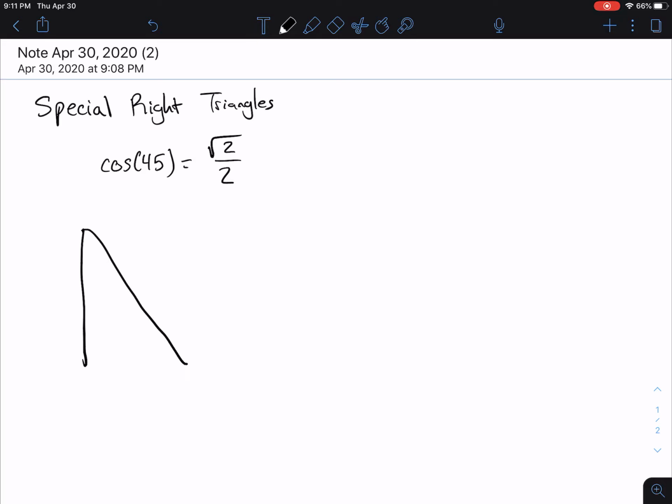We would traditionally memorize these for the Regents. Now, for those of you saying, well, there's no Regents, so I'm not going to memorize them, don't go too fast. Algebra 2, you need to know them. Pre-calc, you need to know them. Pretty much any math class that you're going to take from here on out, you're going to want to know about these special right triangles.